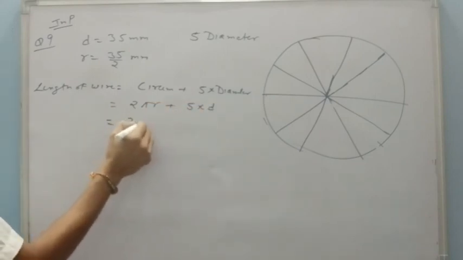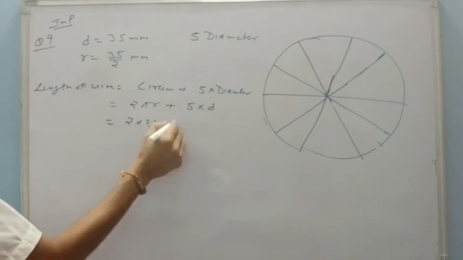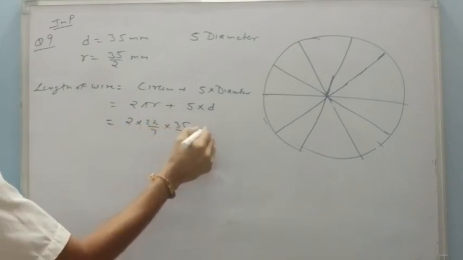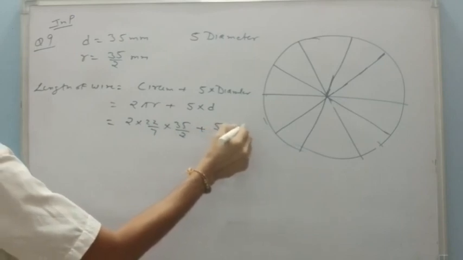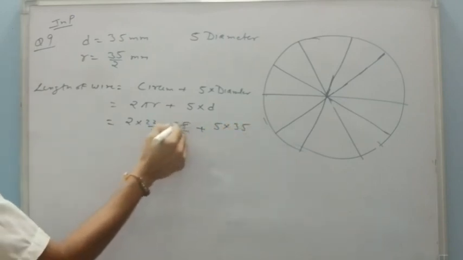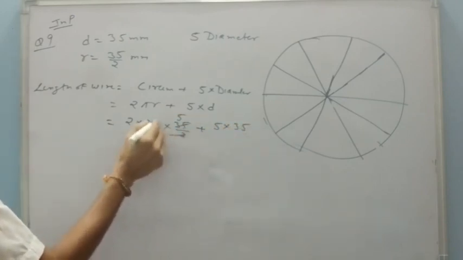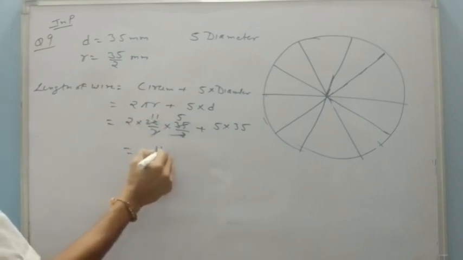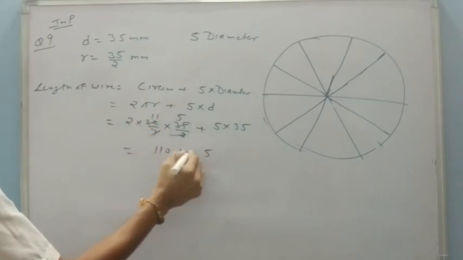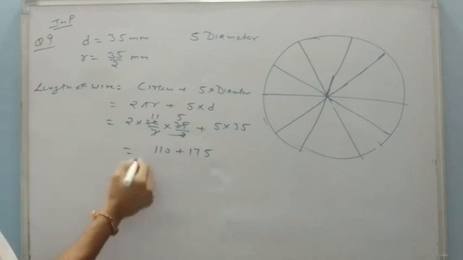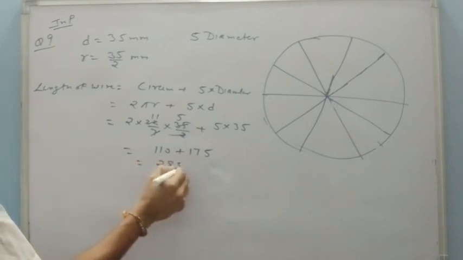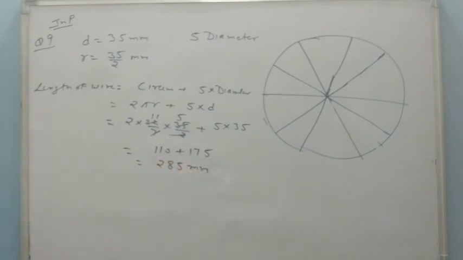It is 2 pi is 22 by 7, r is 35 by 2, plus 5 into 35. This will be just simple, that is 110 plus 175, or it is 285 mm. This is the first part of this question.